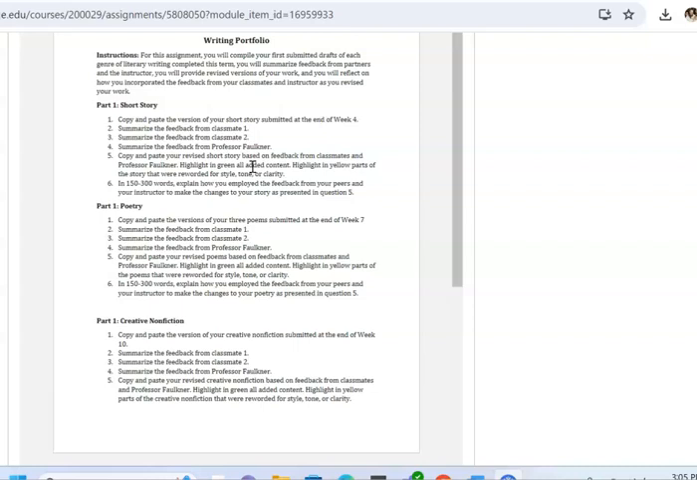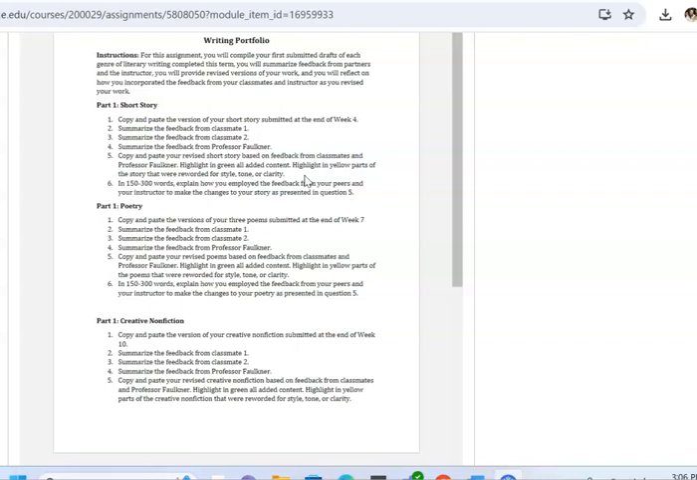Then you will summarize the feedback from a second classmate. Then you will summarize the feedback you received from me, your instructor. From there, you will copy and paste revised versions of your writing. So you will do one for your short story, you will do all 3 of your poems, and then one for your creative nonfiction. For each of these, you are going to highlight in green all content that has been